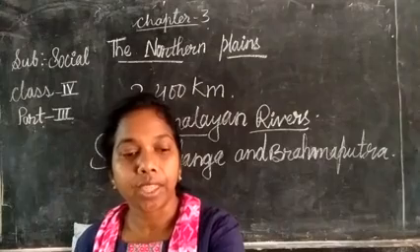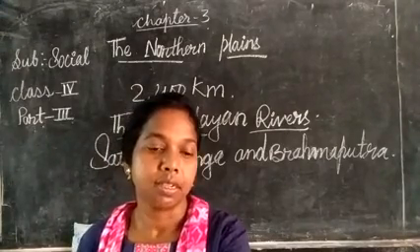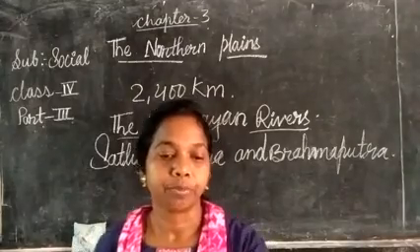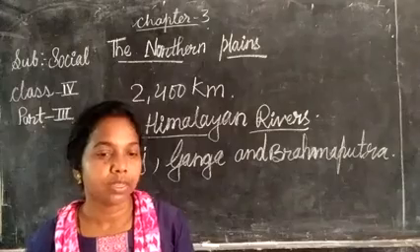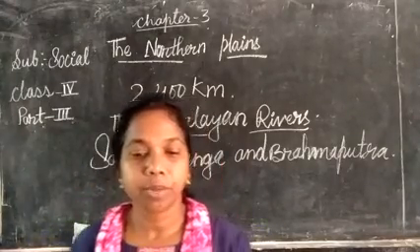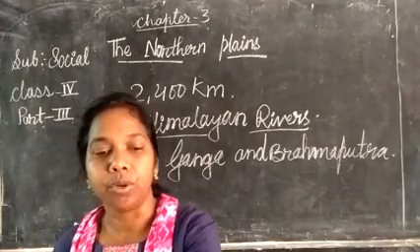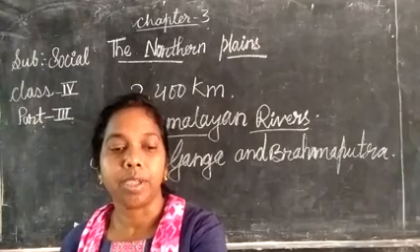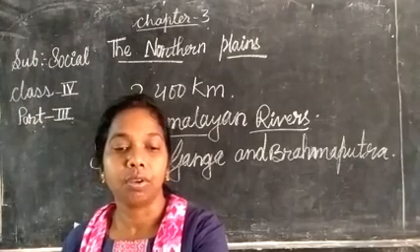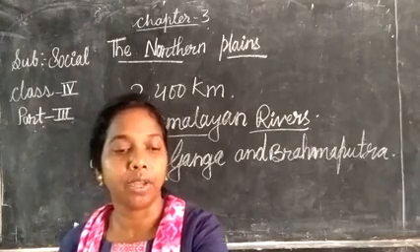It flows very swiftly and enters the plains at Haridwar. The main tributary of river Ganga is river Yamuna.